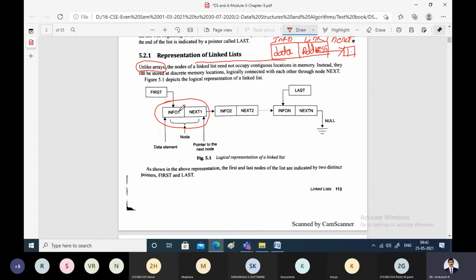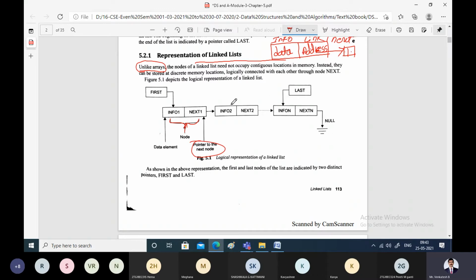As we know, the linked list consists of minimum two fields. The information field, which contains the actual data which you want to store, and the next, or pointer field, which points to the next node. The combination of these two represents one single node within the linked list. This contains the data element, and this contains the pointer to the next node.